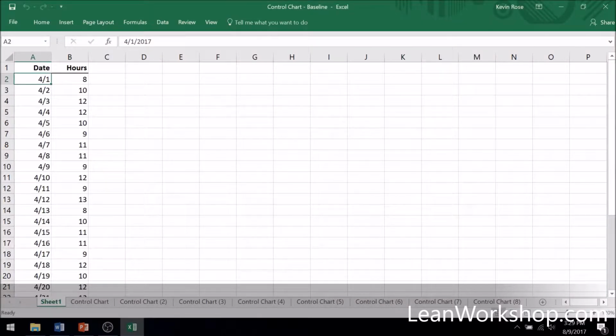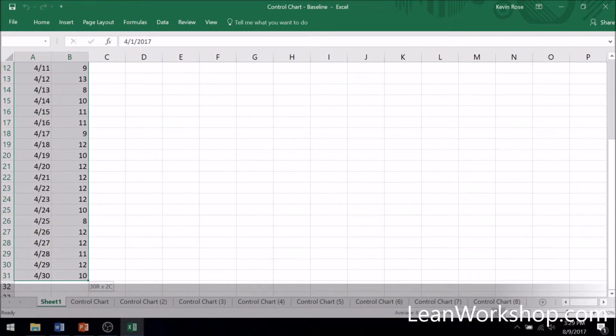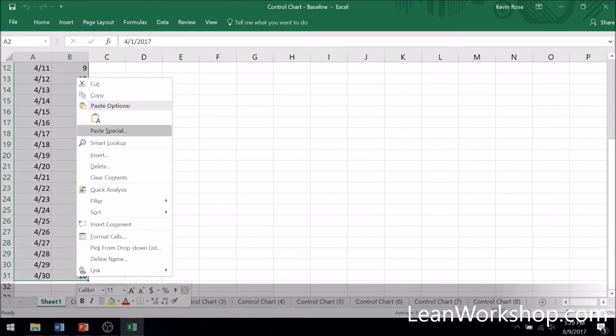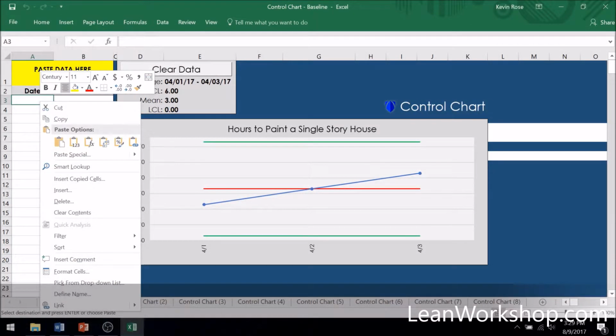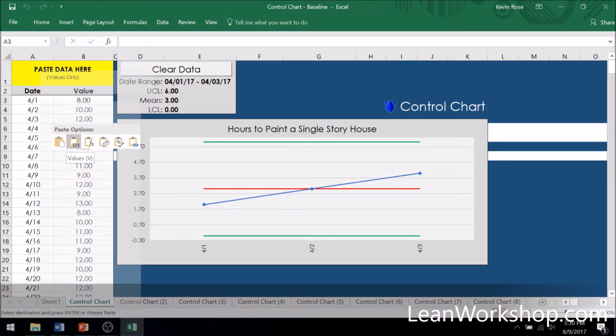Through the month of April, Chris recorded how long it was taking his team to paint single-story houses. The data should be in two columns, date in column A and value in column B. Copy the data. We right-click and only paste the values. This will prevent copied data formatting from causing problems.